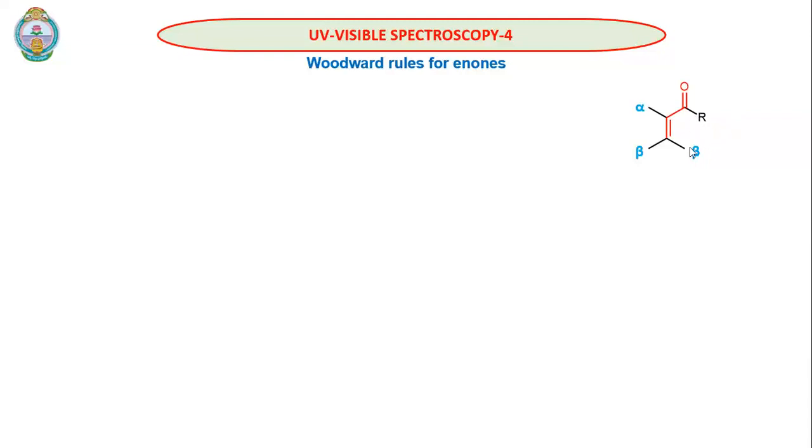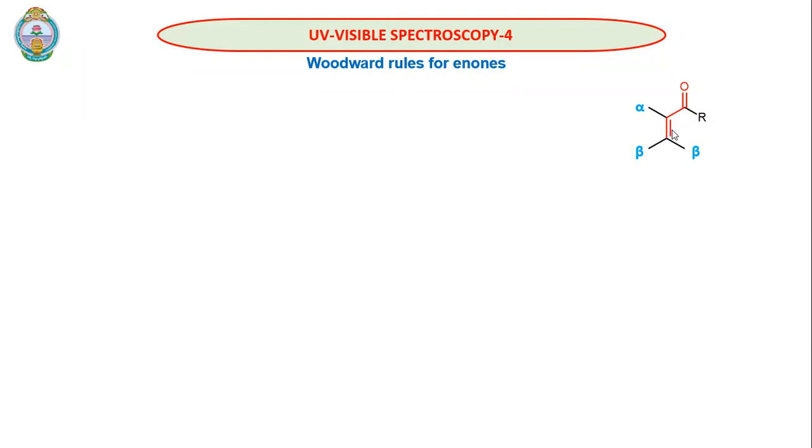In this slide, we are going to learn about the Woodward-Fieser rules of ketones. So I have taken this as R. Then in the case of enones, this is the alpha bond and these two are beta bonds. As we know, the next carbon to the carbonyl is generally called the alpha carbon. So the substituents on this carbon are called alpha substituents. The next carbon is called the beta carbon, so the substituents on this carbon are beta substituents.